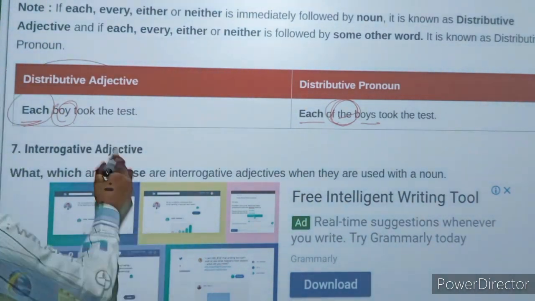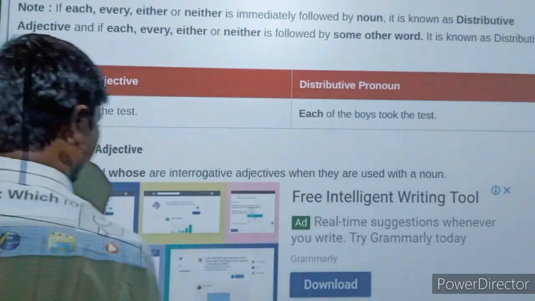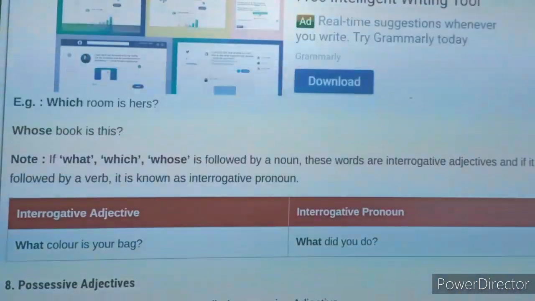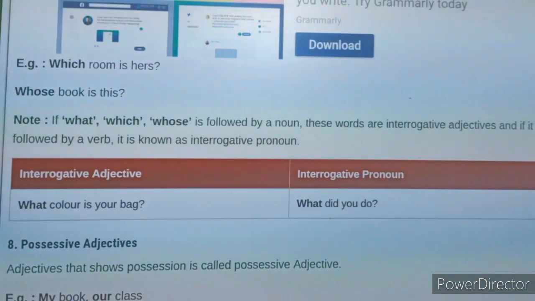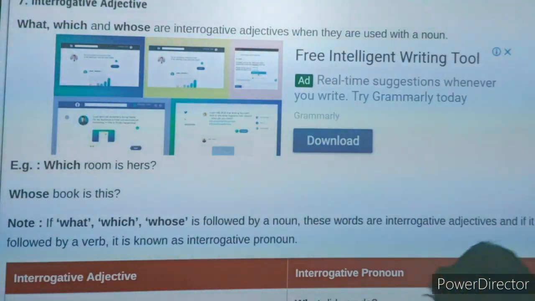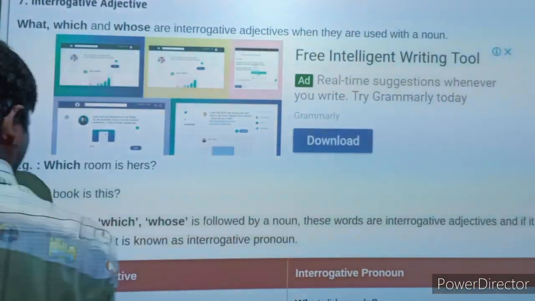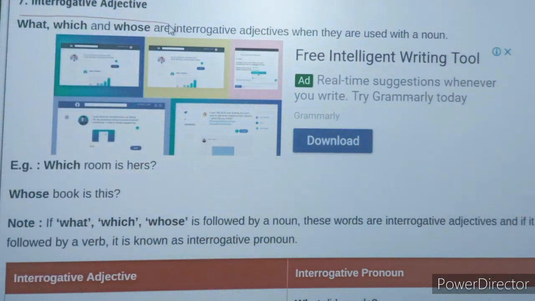After that, it's time for interrogative adjective.